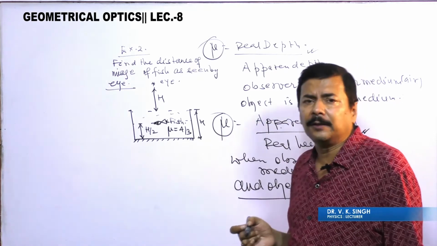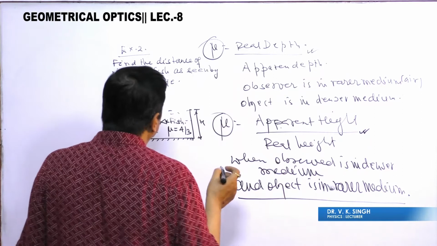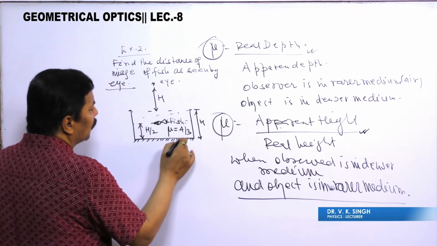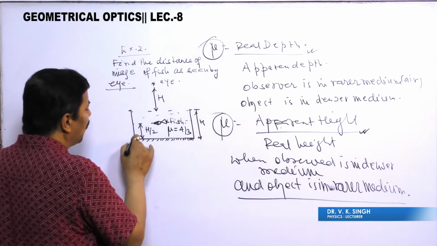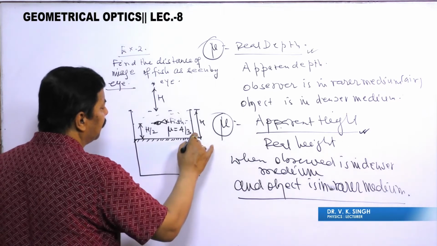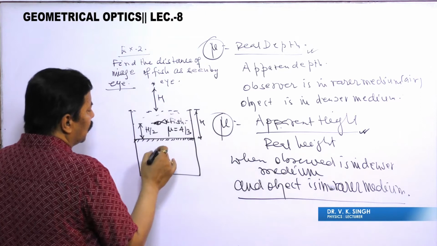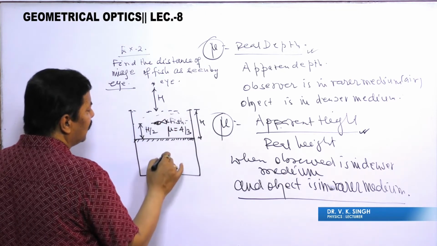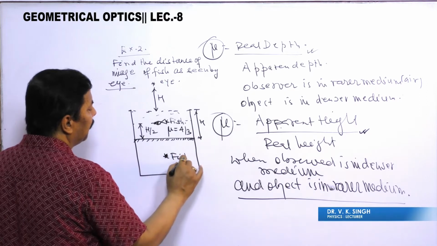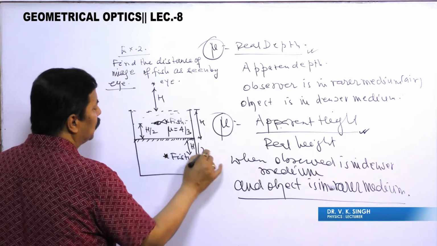In this situation, this mirror is there. So this mirror will replicate, it will make a duplicate of what is here. So at this height h, here will be your fish, and this will be h/2.